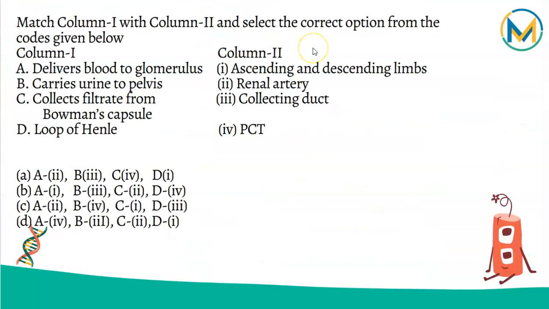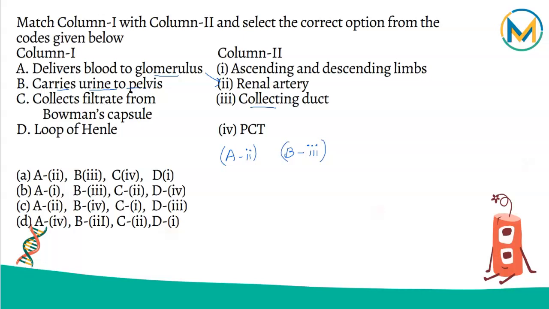Match column 1 with column 2 and select the correct option from the codes given below. In column 1, the first one is delivers blood to glomerulus. The blood for the glomerulus is brought by the renal artery, which brings the blood for filtration. So A goes with 2. Carries urine to pelvis is done by the collecting duct. Once the nephron filters all the blood, the filtrate is urine, which is collected from the collecting duct and brought into the pelvis of the kidney.